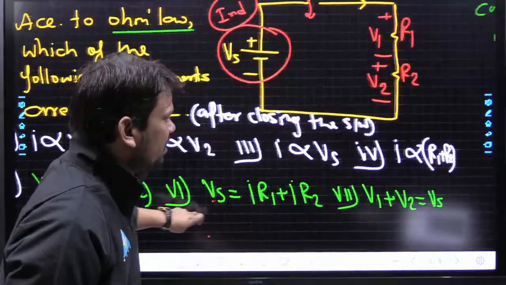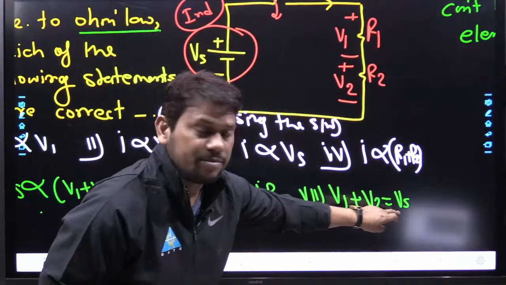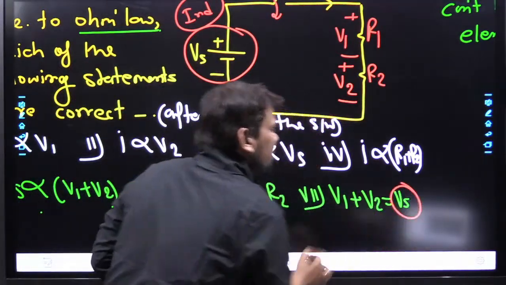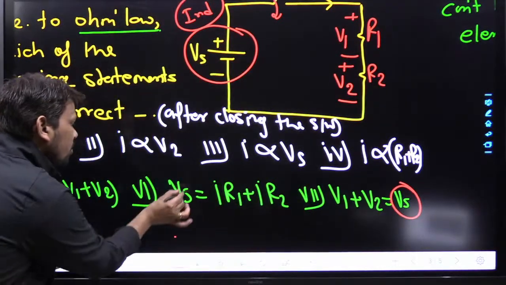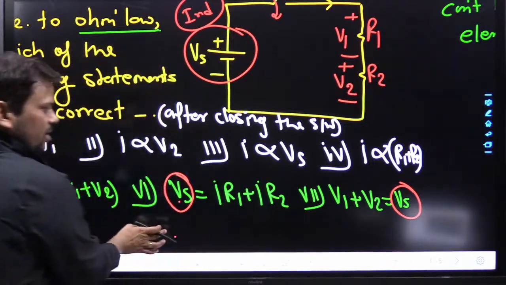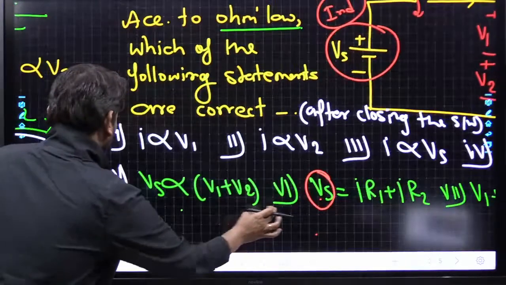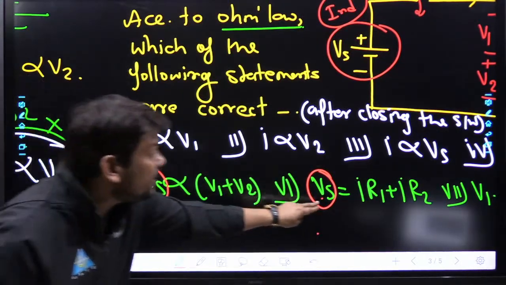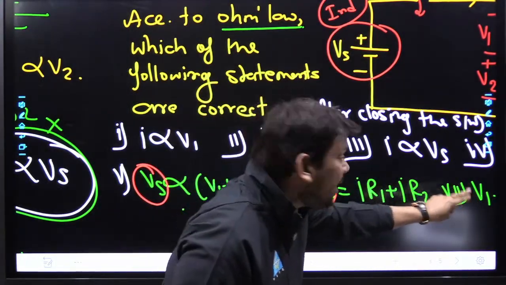See properly, Vs is independent. So the equations that contain this Vs can never be proportional to any dependent.